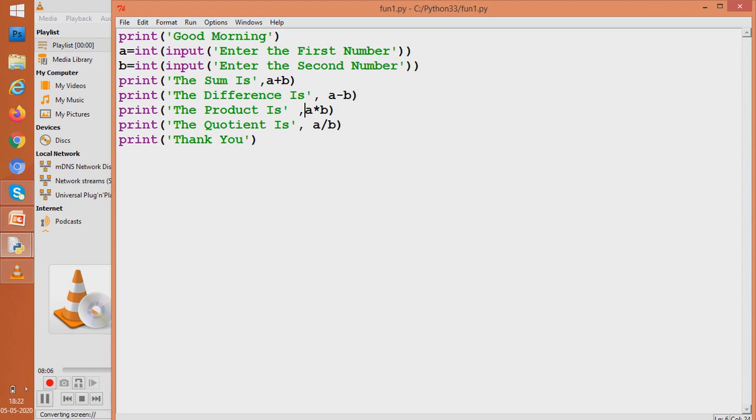Maybe he also gives the order. He says that I will do the product first and then the sum. With this code, is it possible? You will say, yes, it is possible if I interchange the statements written. That is, the place where the sum is written, we will write the product there, and vice versa.